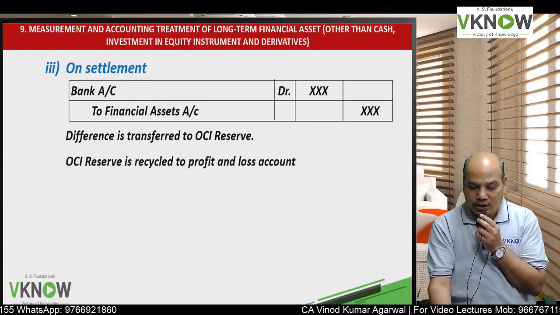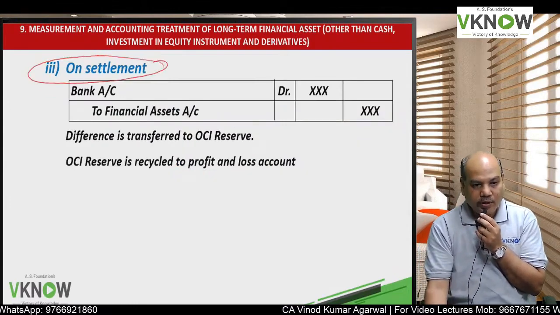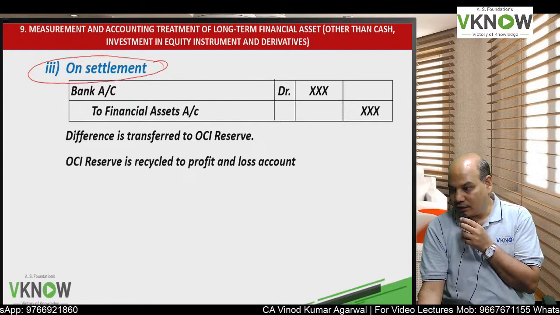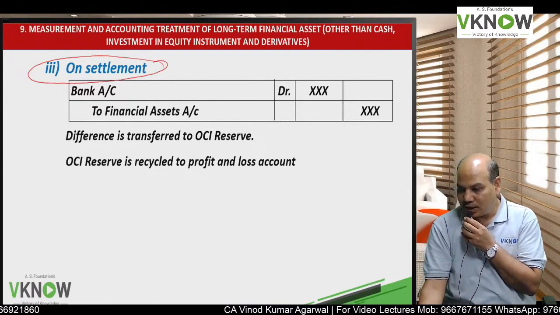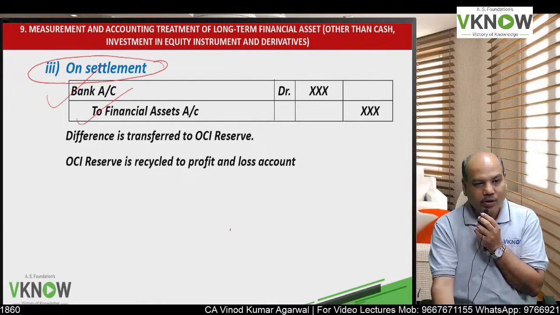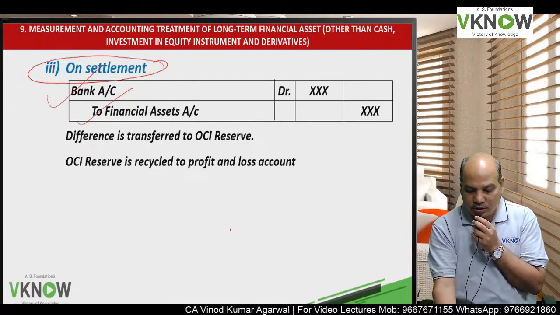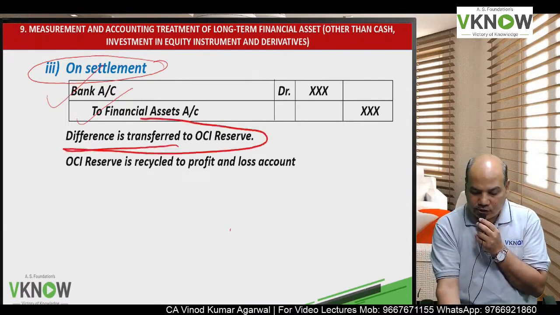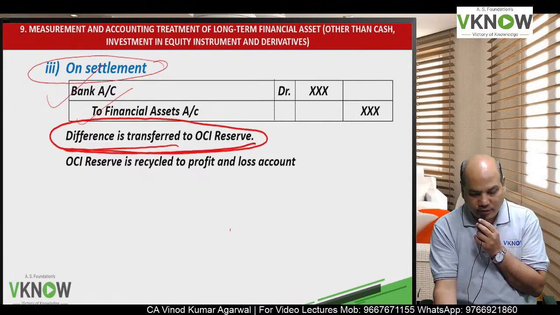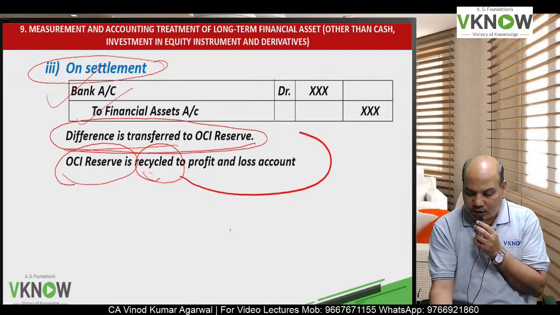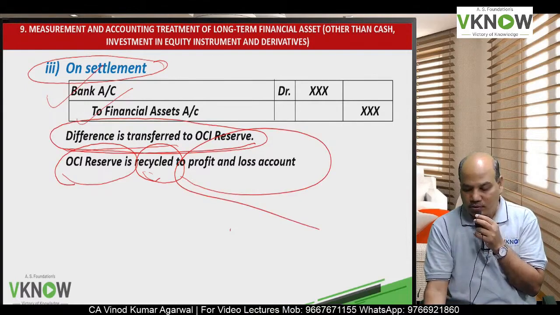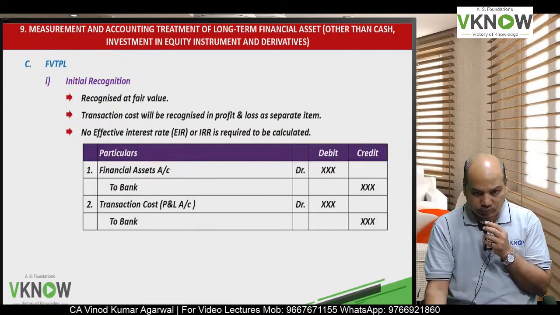And now we'll come to settlement, that is when the financial asset is to be derecognized. It is settled as usual. Entry is bank to financial asset. Any difference will be first transferred to OCI reserve. From OCI reserve, it will be recycled to profit and loss account.